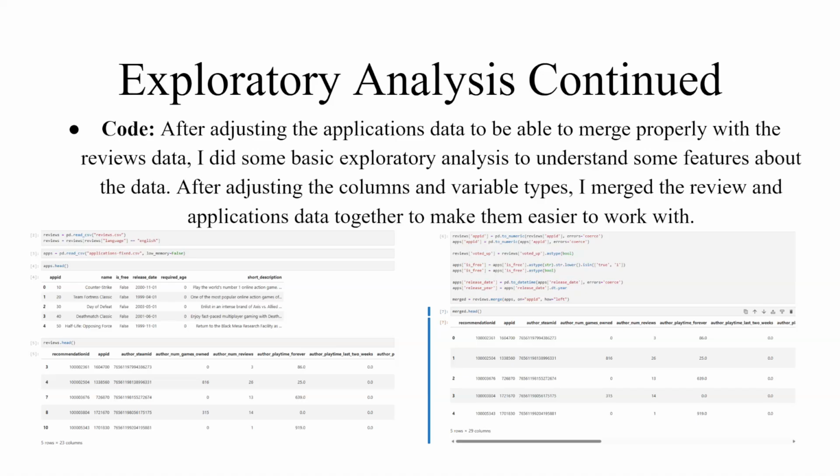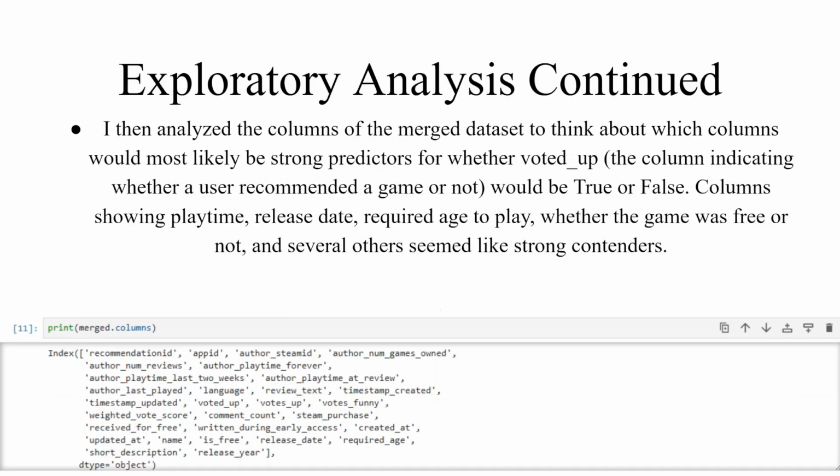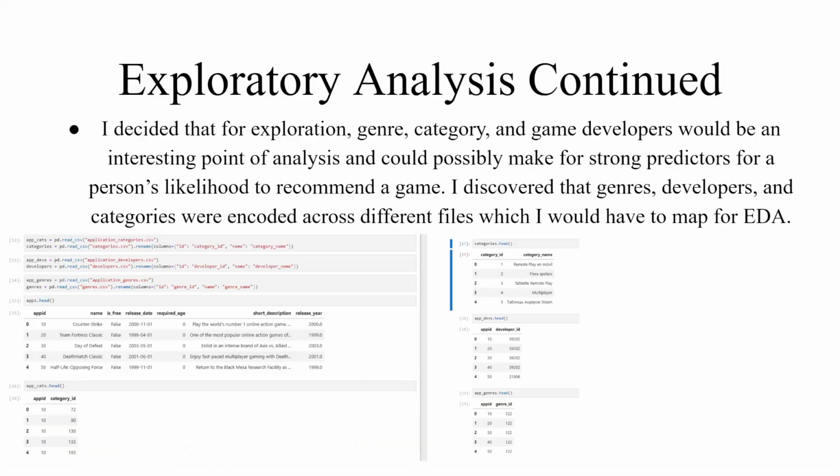After adjusting the columns and variable types, I merged the review and application's data together to make them easier to work with. I then analyzed the columns of the merged dataset to think about which columns would most likely be strong predictors for whether voted up, the column indicating whether a user recommended a game or not, would be true or false. Columns showing playtime, release date, required age to play, and whether the game was free or not, and several others seemed like strong contenders to me.